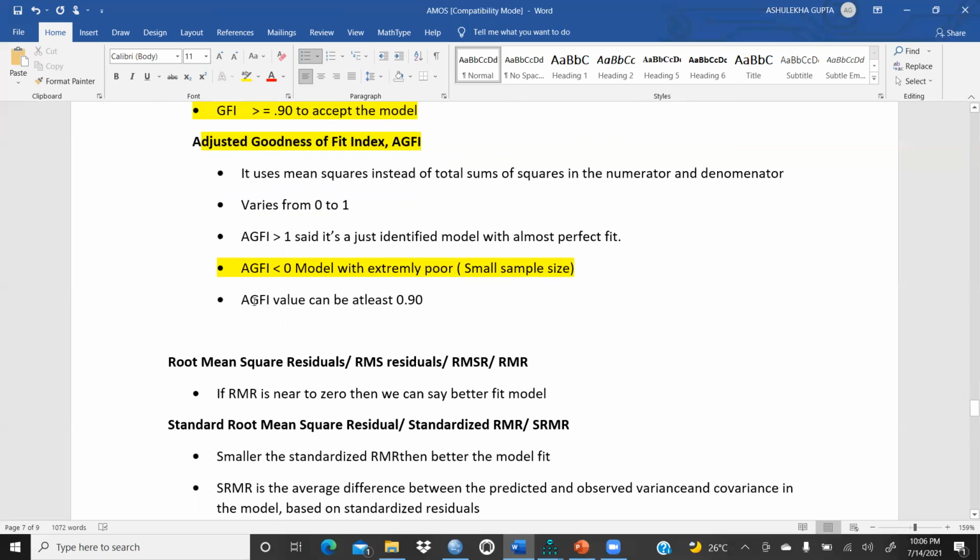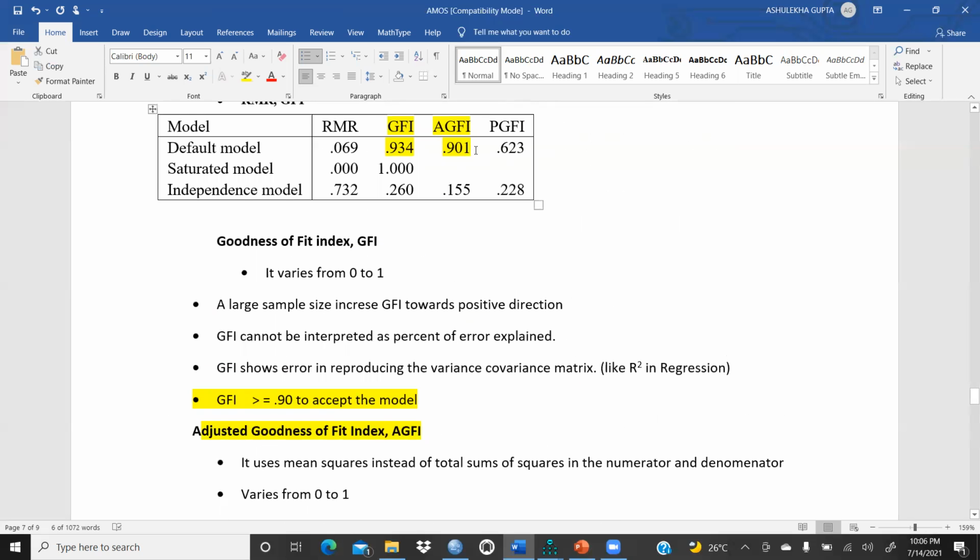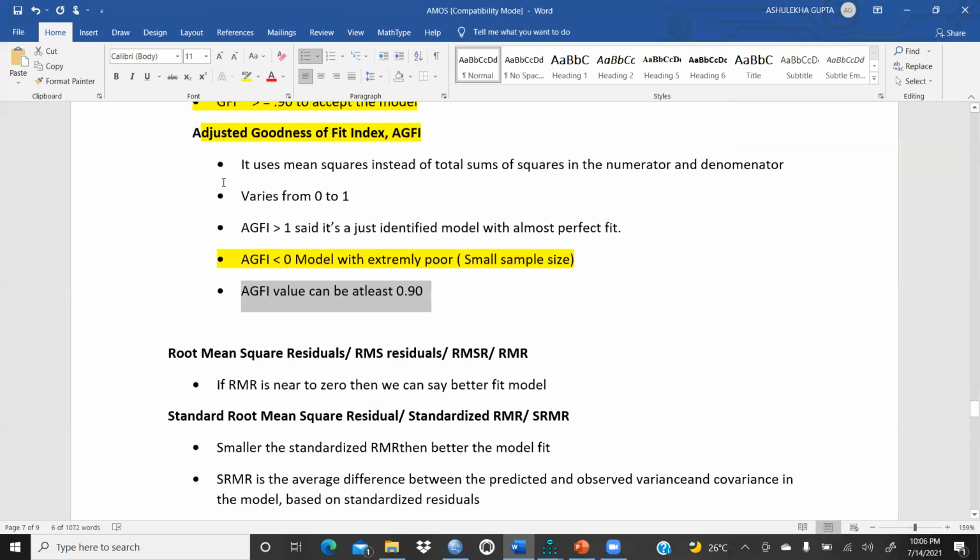And AGFI can be at least 0.90. And in my case, my value is 0.90. It should be more than that. My values are lesser, and here is also GFI. It should be more than 0.95. But in my case, this one is the respondents' data. This thing is a little bit below, and that is on the border, 0.90. But in your case, it should be more than that.